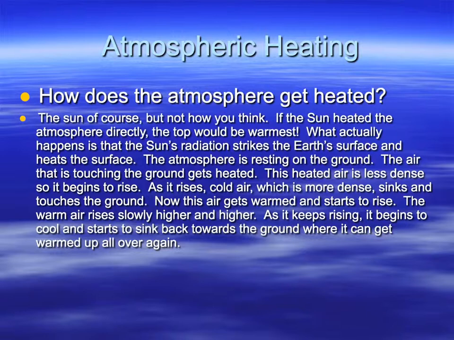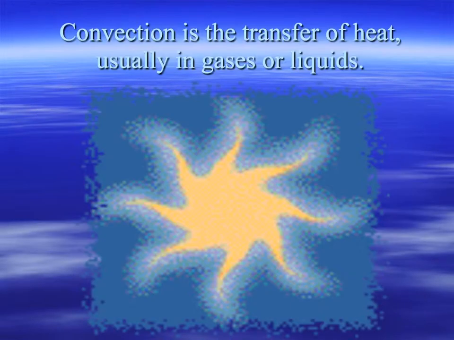The warm air rises slowly higher and higher. As it keeps rising, it begins to cool and starts to sink back towards the ground where it can get warmed up all over again. So we got rising and falling, heating and cooling. Now this warm air that was rising, these are warm air molecules, and they're bumping into other molecules of air that might be sinking. So as this warm air rises, it helps to warm some of the air that's cooling and dropping back down. So we've got a circulation of heat through the gases.